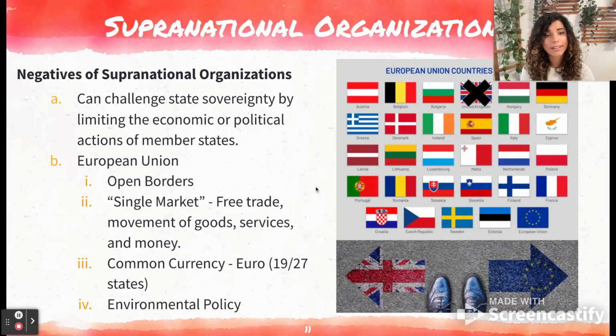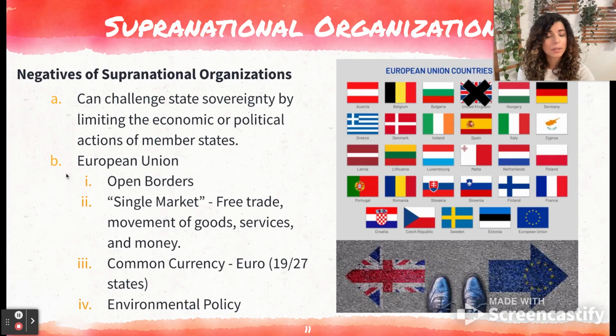So some downsides of supranational organizations: they can challenge state sovereignty by limiting economic or political actions of member states. So even though there are some economic and political benefits, it also means that you have to go along with what the group decides. So in some cases, a particular country might be receiving a little bit less of that benefit economically or politically for different decisions or for different time periods.